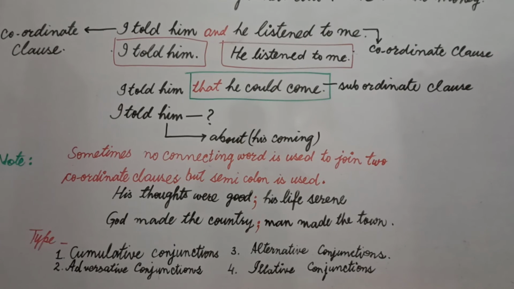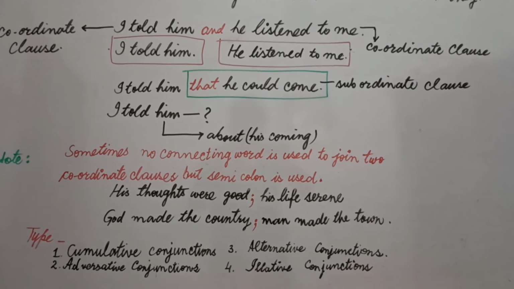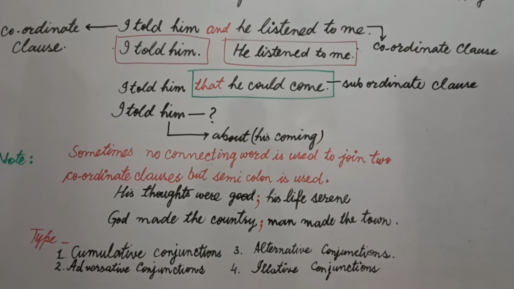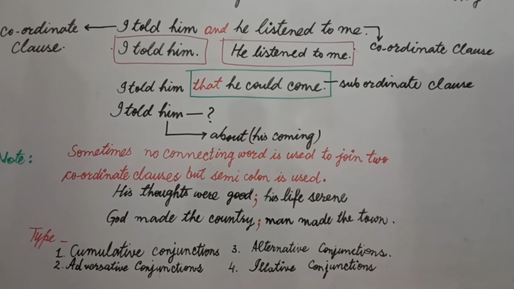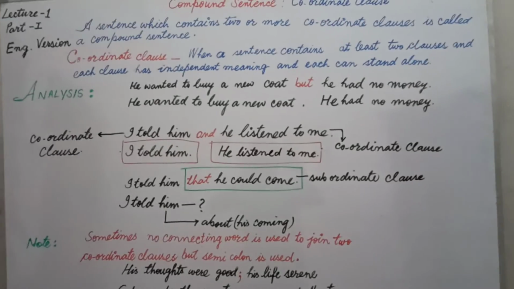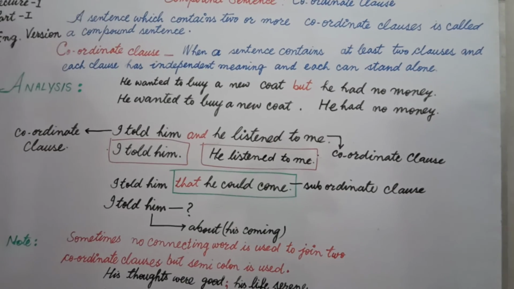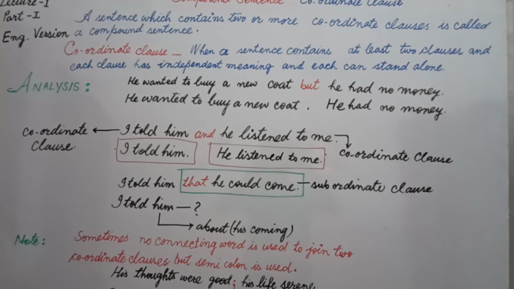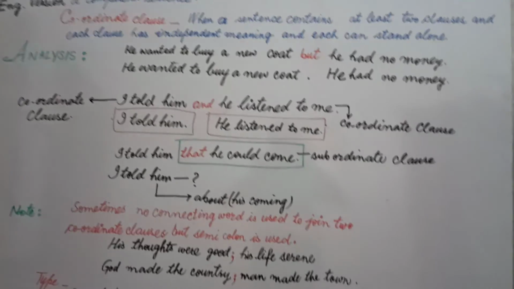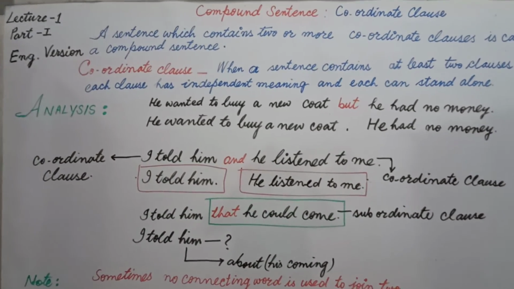In cumulative conjunctions, students, we try to add. When we use alternative conjunctions, students, there is some option. Adversative, when there is some contrast. Illative conjunctions are used when there is some result. Now students, you keep on watching ORAC classes of English language, and we will study all these 4 parts of conjunctions in our next part of this lecture.